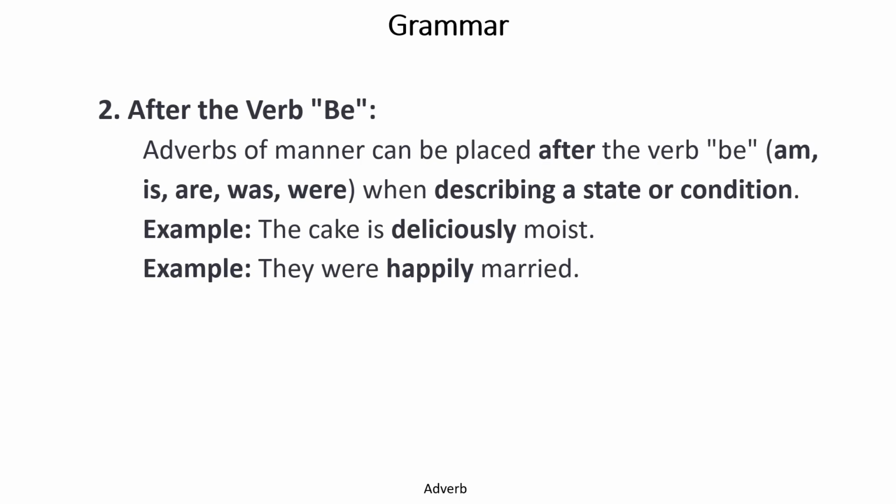They were happily married. So they can be placed after the form of be. Now, what are the forms of be? Is, are, am are the present forms of be. Was and were are the past forms of be. Whereas been is the third form and being is the fourth form of be.